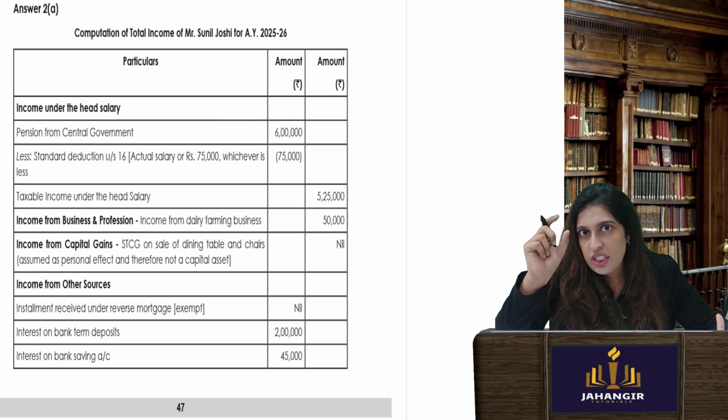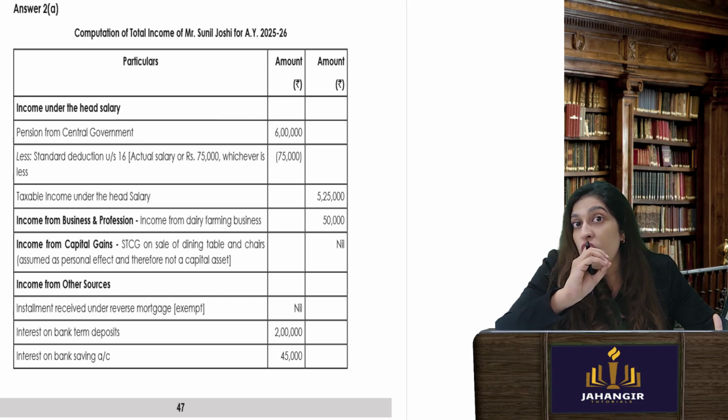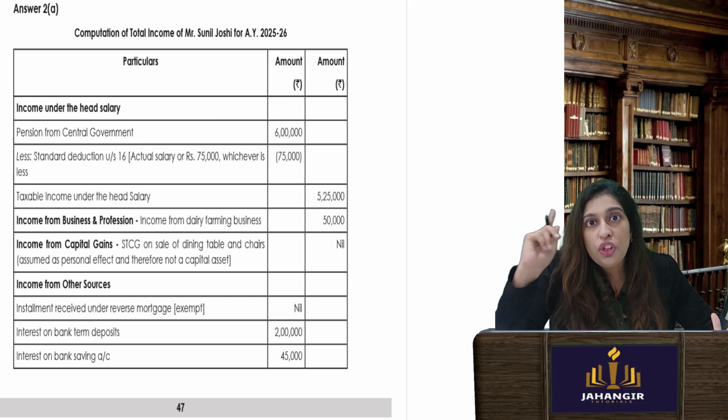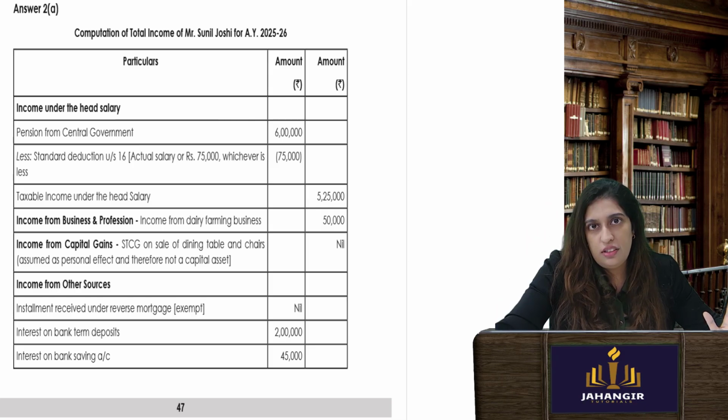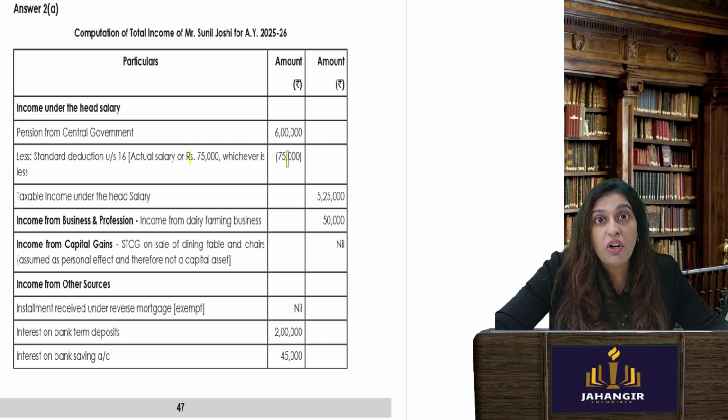Your deductions under the specific heads, like income from salary, will be 75,000. It will be on the higher side. You will not get any other deduction, so interest on savings bank account, you will not get. So, income from salary, pension from central government, 75,000 allowed as a deduction because he is under the beneficial tax regime. Income from business profession, 50,000.